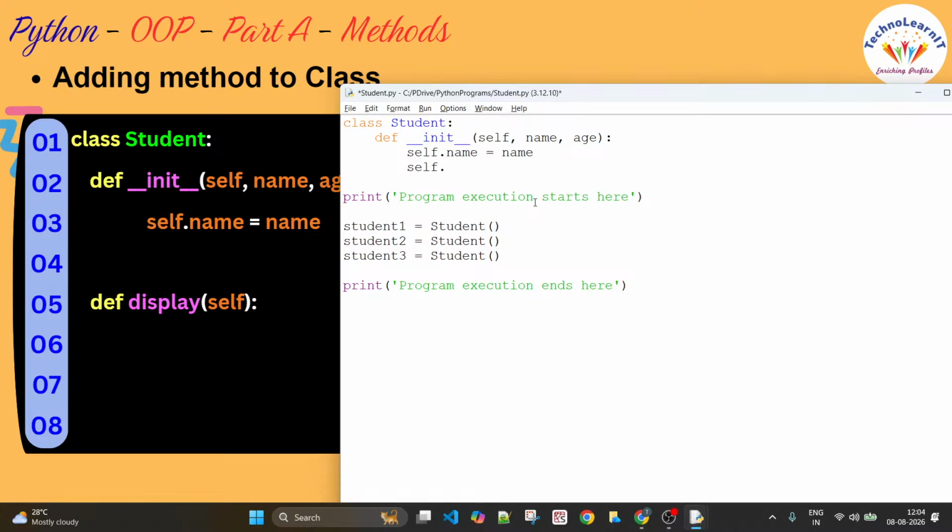Similarly, self.age is equal to age. Make sense? This is how I have created the constructor. But remember, I have to pass these two arguments, name first and then age.